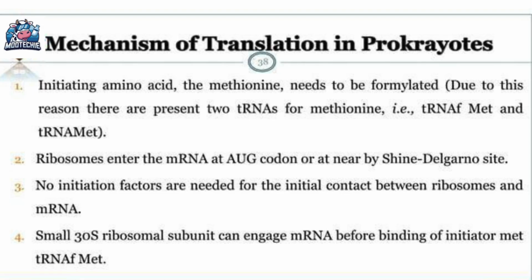Second, ribosomes enter the mRNA at the AUG codon or near a special sequence called the Shine-Dalgarno site. Third, no initiation factors are needed for the initial contact between ribosomes and mRNA in prokaryotes. Fourth, the small 30S ribosomal subunit can engage the mRNA before the initiator tRNA binds. These points highlight key simplifications in the bacterial translation system.